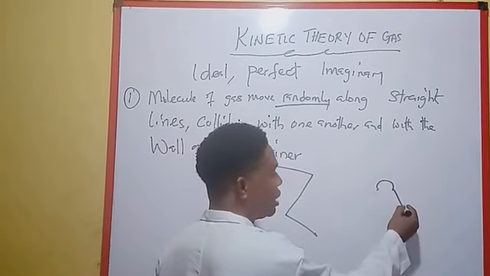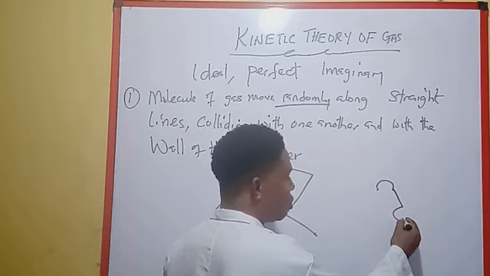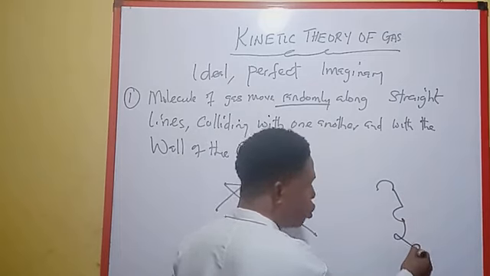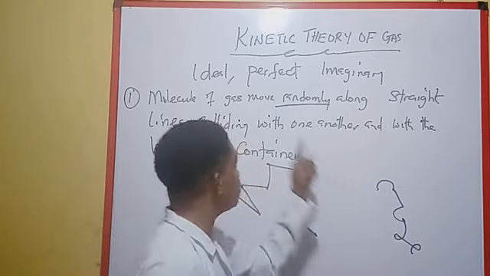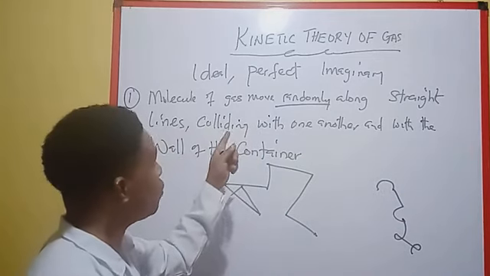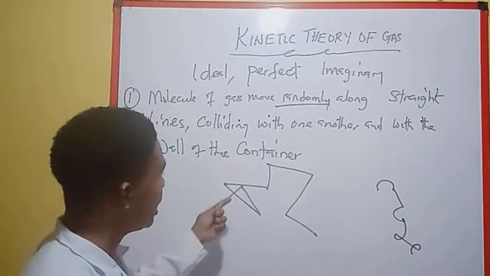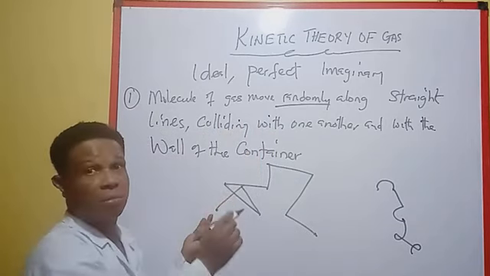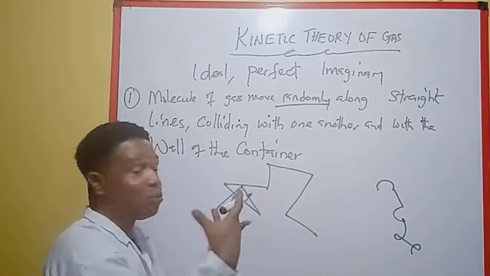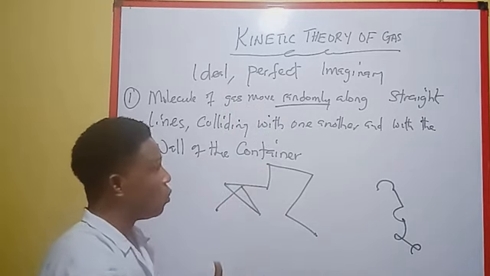What the first postulate of the kinetic theory of gas is saying is that the molecules of the gas move randomly in a straight line, and as they move randomly, they collide with one another and with the wall of the container.